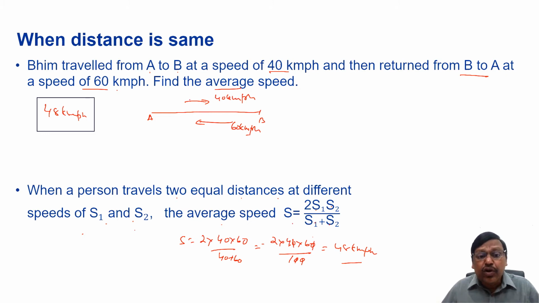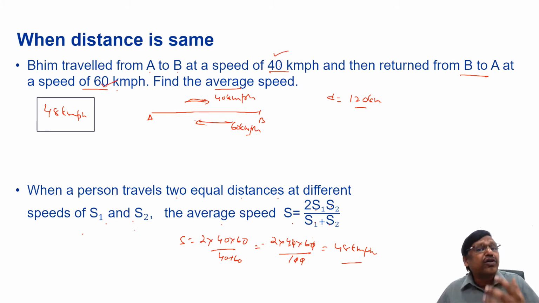See, he has gone and he has come back. In both cases the distance is the same, right? So let us assume the distance is some 120 kilometers. Why am I assuming 120, not 100? Because when I have 40 and 60, whenever you have the freedom to assume a number, choose a number that is easy for calculation, so that you can always solve the question in quick time. If the distance is 120 kilometers while going, while coming back also the distance is 120 kilometers.